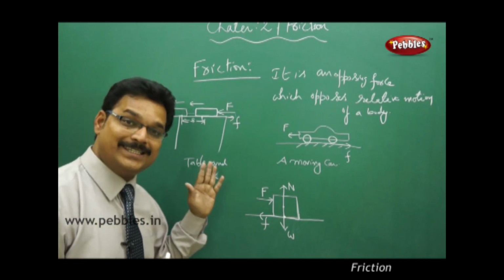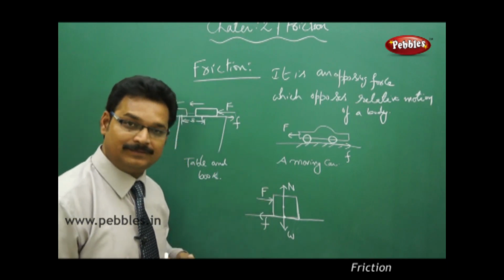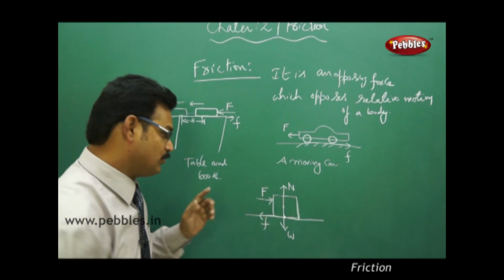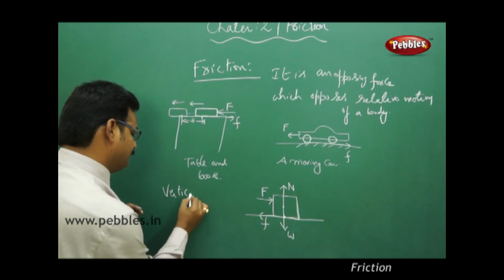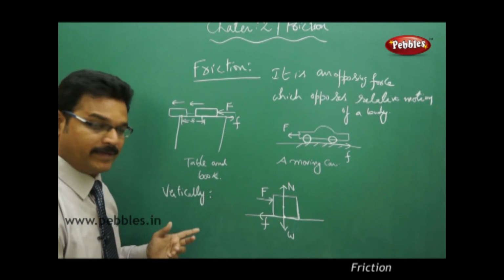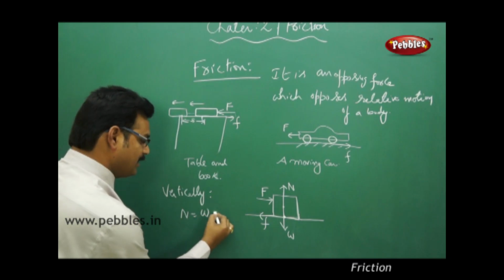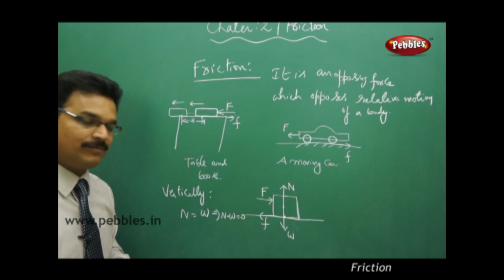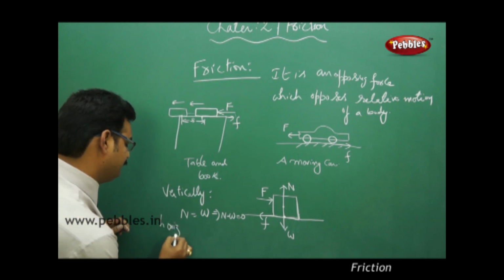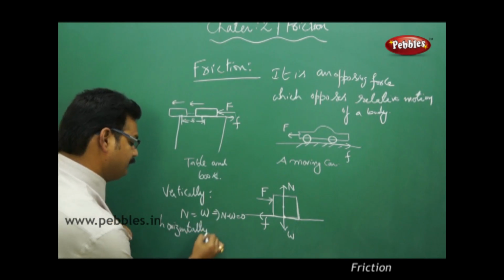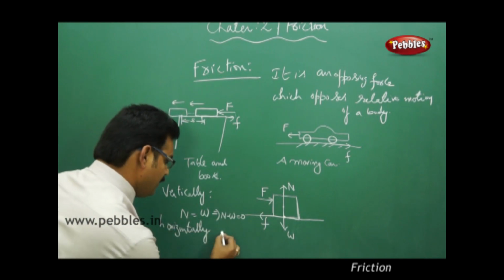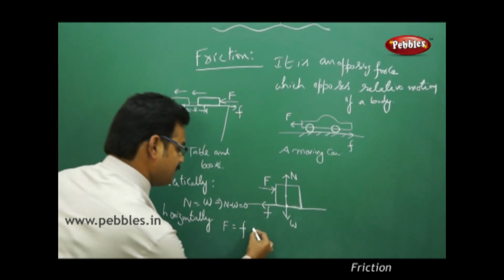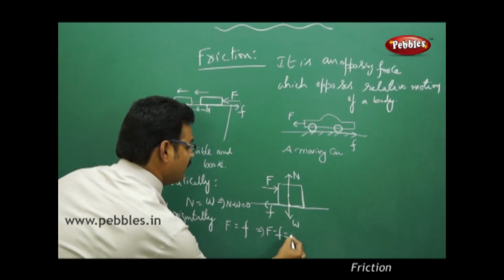So the block is at rest vertically, and the block is at rest horizontally. So vertically, the block is at rest because the normal force is balanced by the weight, which implies the net force acting on the block is 0, N minus W equals 0. Similarly, horizontally, capital F equals small f, applied force equals friction, which implies the net force, capital F minus small f, equals 0 again.